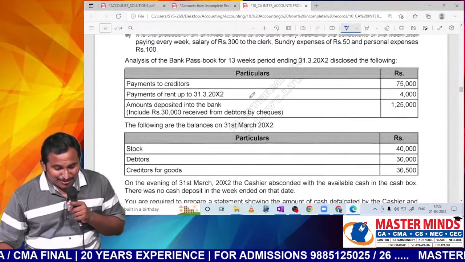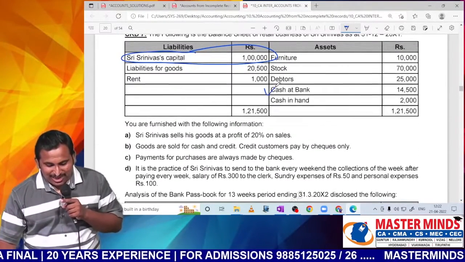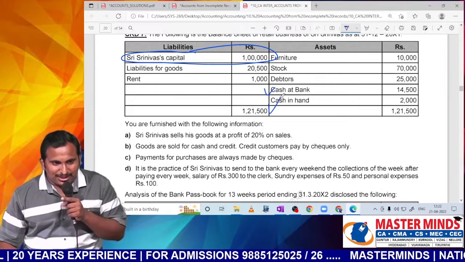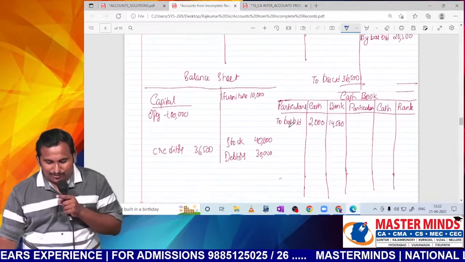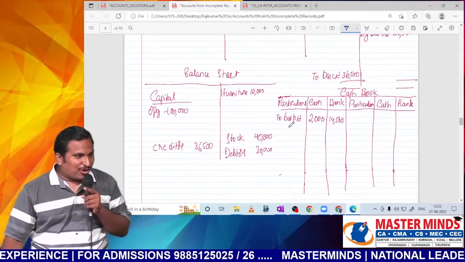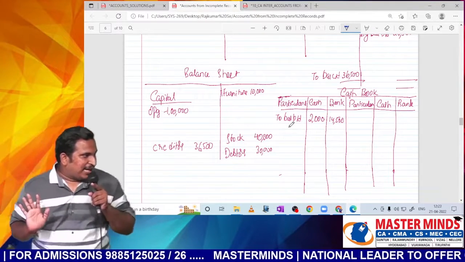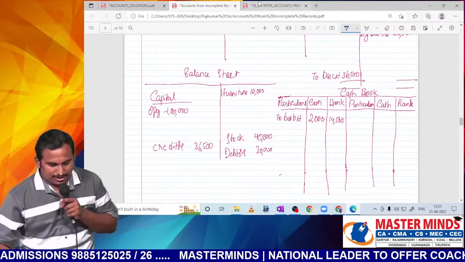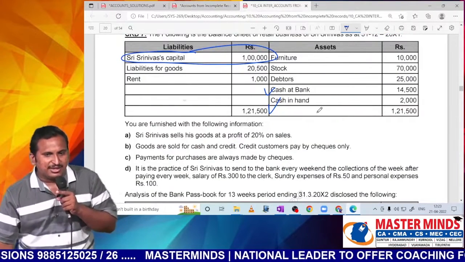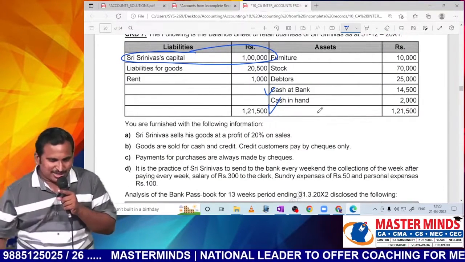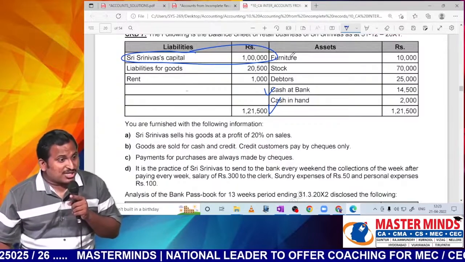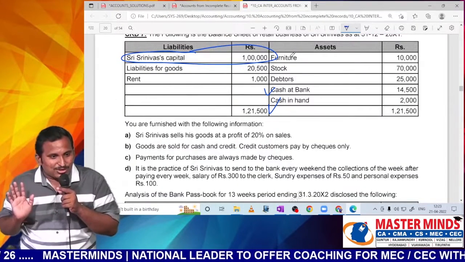But be careful. They are giving cash at bank and cash in hand separately, which makes it mandatory for you to prepare with a cash column and a bank column. If you prepare like this, you will have better clarity. Now let me start. What is the first thing? First, opening all the accounts simultaneously is over. I have opened them. Next, post the opening and closing balances of assets.